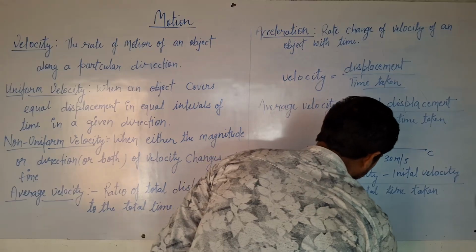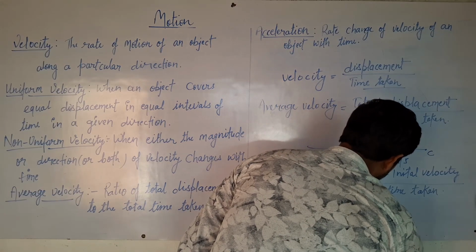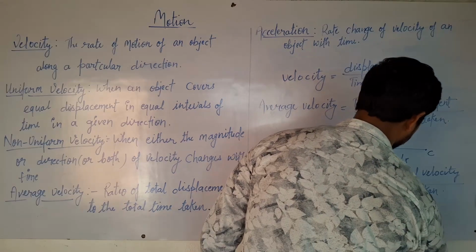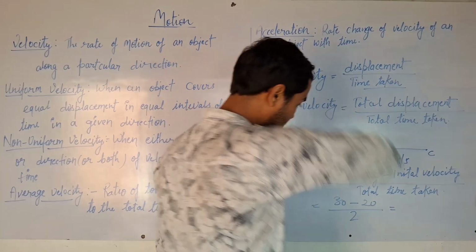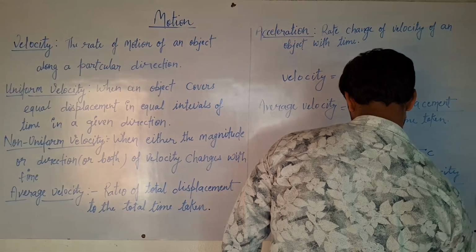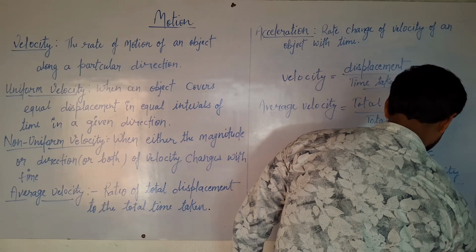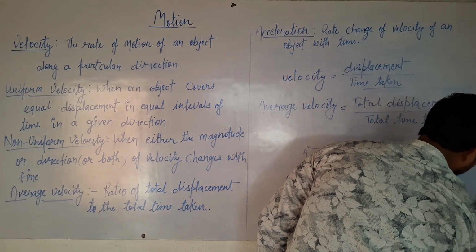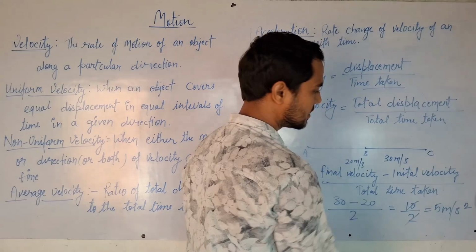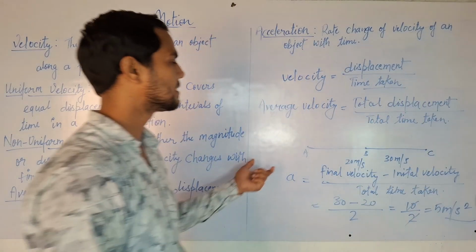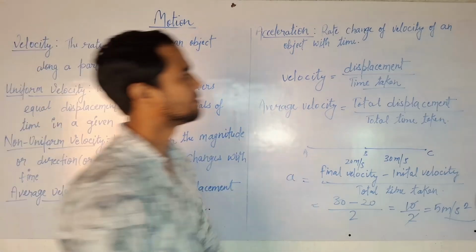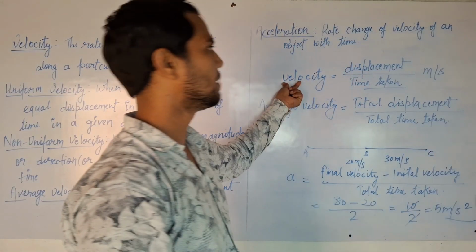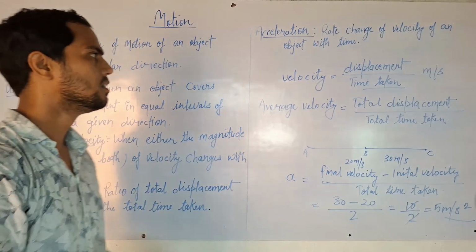This gives 30 minus 20 upon 2 seconds, which is 10 upon 2. This is 5 meters per second squared. This is the SI unit for acceleration, and velocity is meters per second, the same as speed.